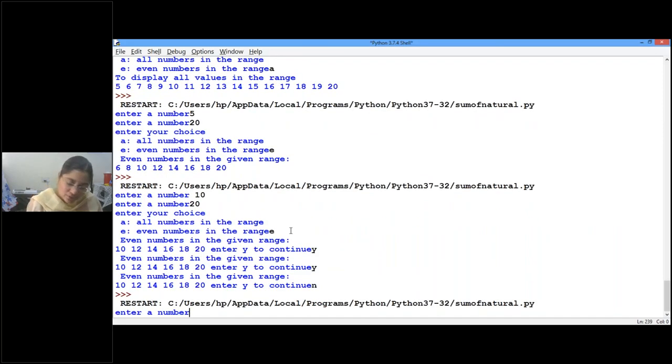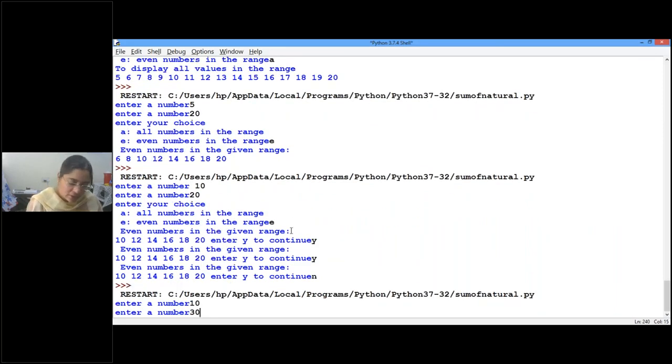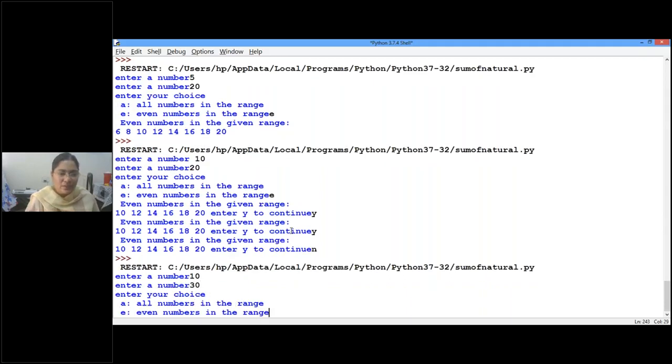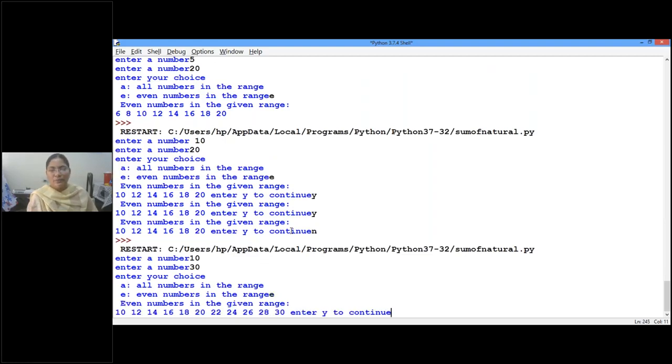Now give me choice 10, 30. Okay, so within this range, do you want all the numbers or even numbers only? First, let us see all the even numbers. Okay, so now all the even numbers are displayed. Enter Y to continue. Okay, I entered Y to continue.